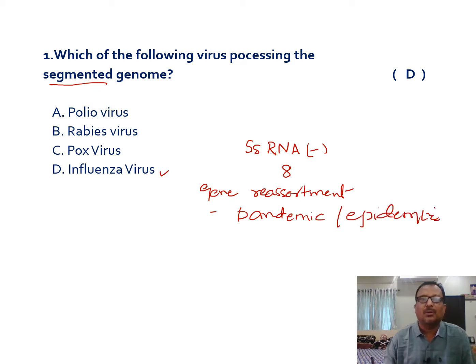So influenza viruses have this segmented genome, which is responsible for gene reassortment and production of novel viral strains that cause pandemics.